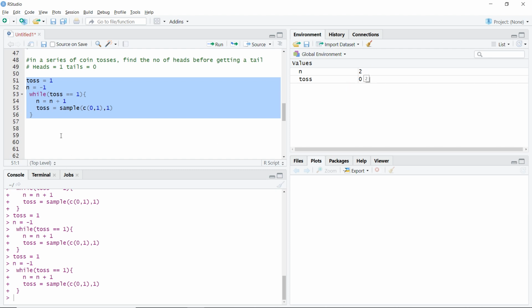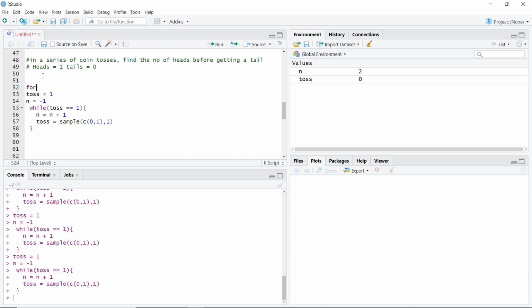Now let's say I'm doing this 1,000 times. Rather than pressing control enter again and again, I'll make a loop for that as well. I'll use for. I'll say for i in 1 to 1,000. Okay, so I'm doing this 1,000 times. I am opening my bracket, and instead of closing it here, I am closing it here. So I'm saying run this 1,000 times.